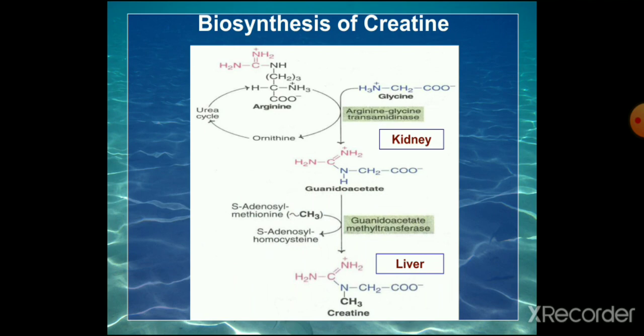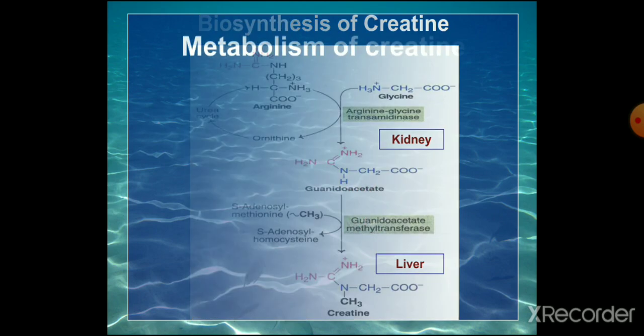The next step is that a methyl group is transferred from S-adenosyl methionine to guanidoacetate to form creatine. So guanidoacetate methyl transferase is the enzyme, and here the SAM is available from the amino acid methionine. It's a methyl group donor, S-adenosyl methionine. So the methyl group is transferred to guanidoacetate to form creatine, and that occurs in the liver.